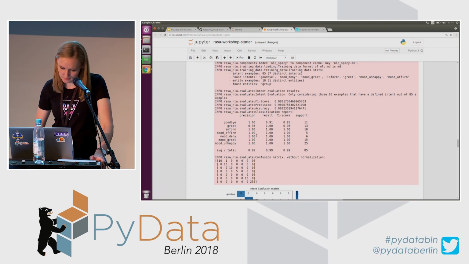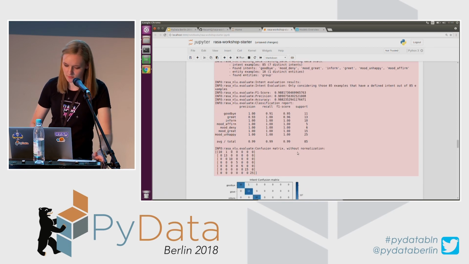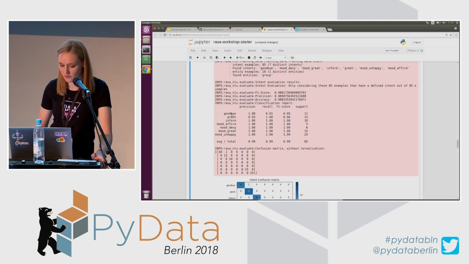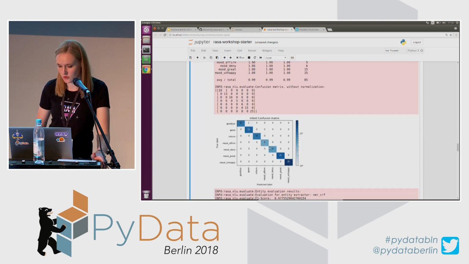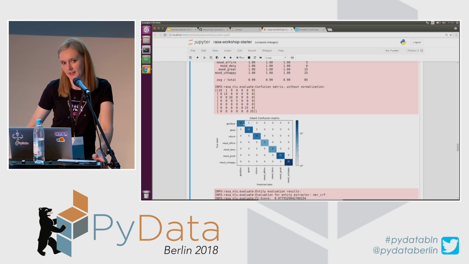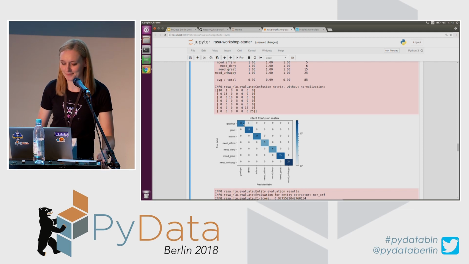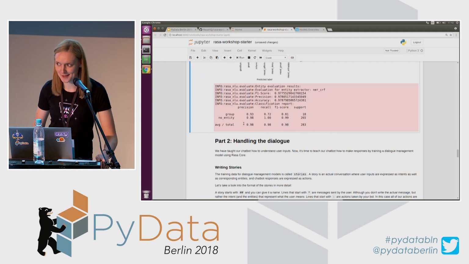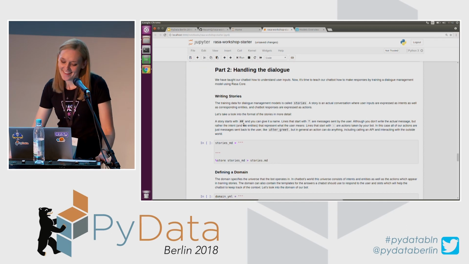Yeah, so basically it provides precision, recall, and F-score for each of the intents we had in our training data, and a confusion matrix, which basically shows how many times the goodbye intent was predicted when it had to be. But again, I'm doing this on my training data, something that you should never do.